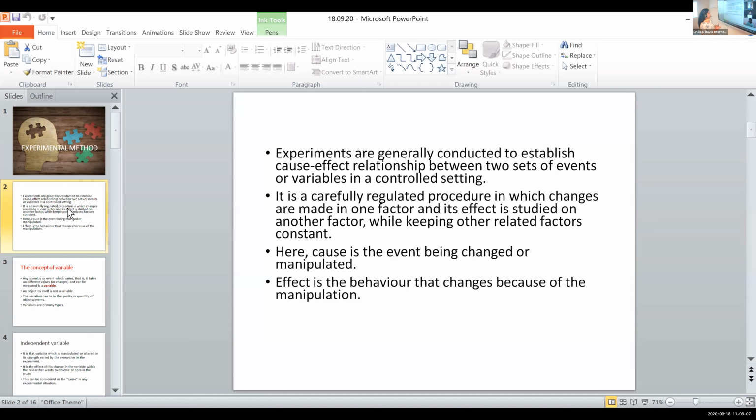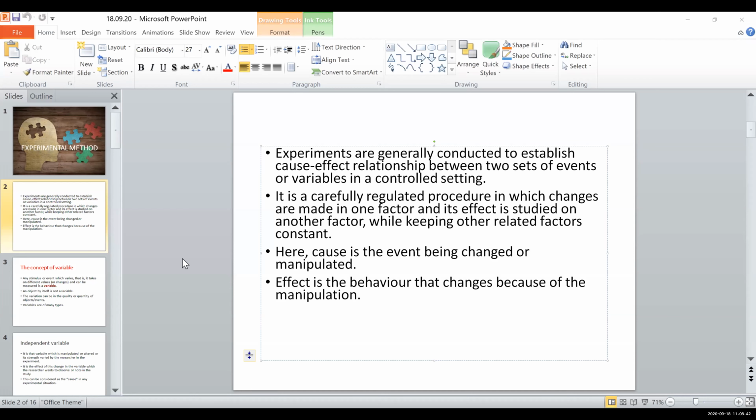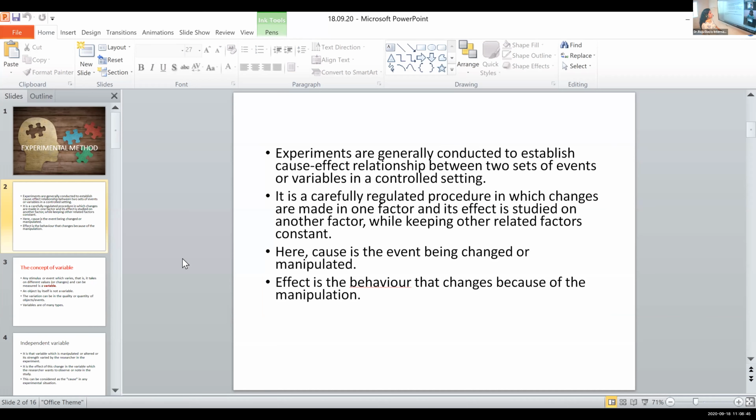The first thing is about the introduction to experiments. Experiments are generally conducted to establish cause-effect relationship between two sets of events or variables in a controlled setting.